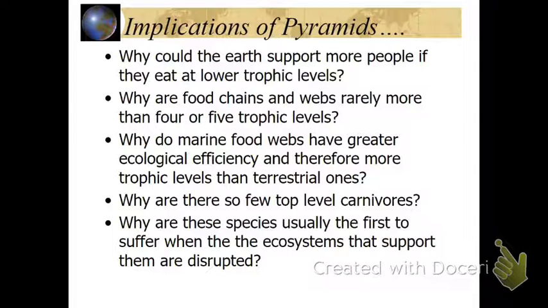So what are some of the implications? Would we as humans be better off if we ate higher or lower on the food chain, if we ate only producers, if we were all herbivores? Why are food chains rarely above 4 or 5 trophic levels? Probably because they run out of energy. Why do marine food webs have greater efficiency? Why are there so few top-level consumers? Why are these species usually first to suffer if an ecosystem is disrupted? If the producers or primary consumers are disrupted, what happens to the tertiary consumers?